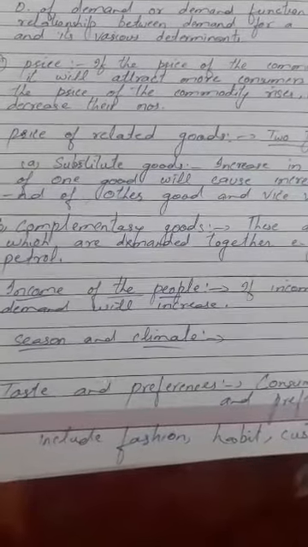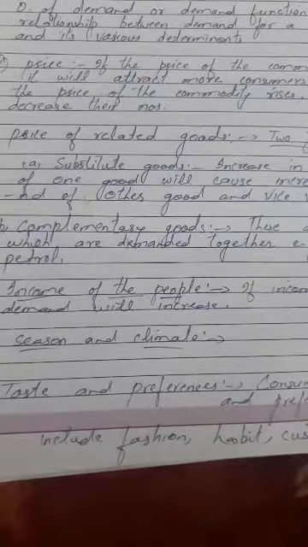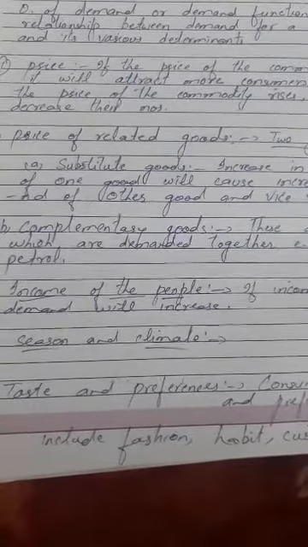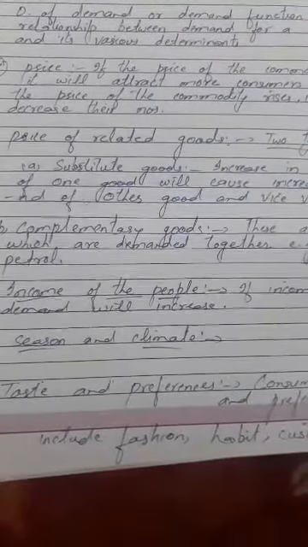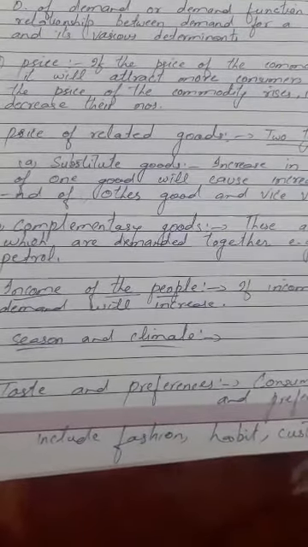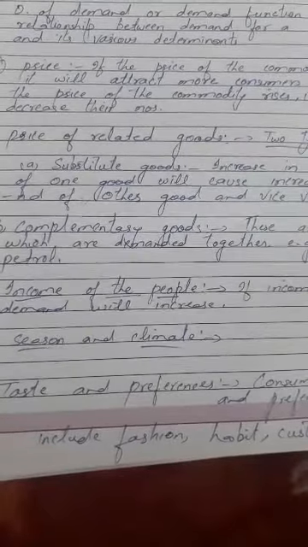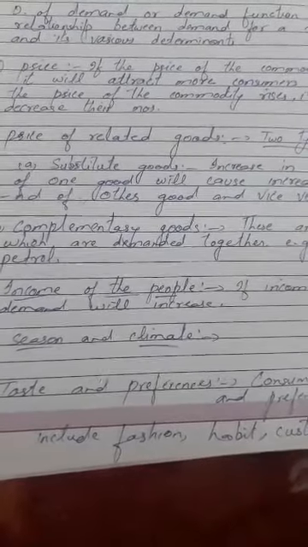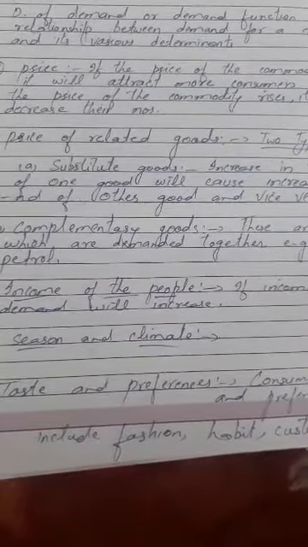Third determinant of demand is income of the people. Income of the people also influences the demand for the different goods. If the income of the people is high, their demand will increase because they will purchase more goods, and if their income is low, their demand will decrease because they will purchase less goods.